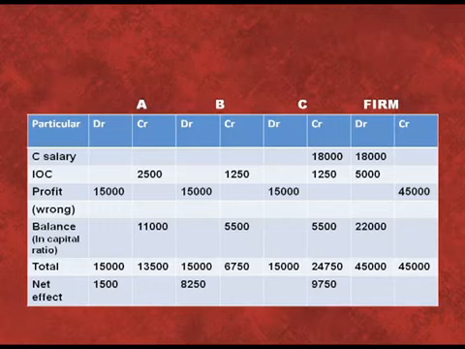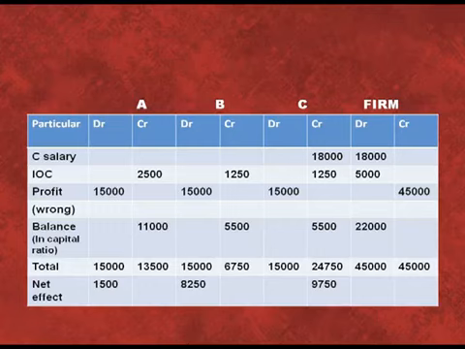Secondly, interest on capital. Interest on capital is to be given to the partners, so we have to provide interest on capital to each of the partner by crediting their capital account. Interest on capital is to be provided at the rate of 5% per annum. We will calculate 50,000 5%, that is 2500, on 25,000 5% is 1250, and for C also 25,000 into 5%, that is again 1250.